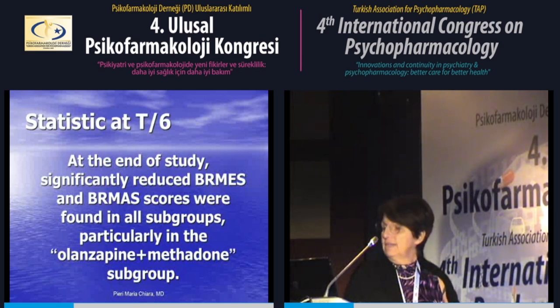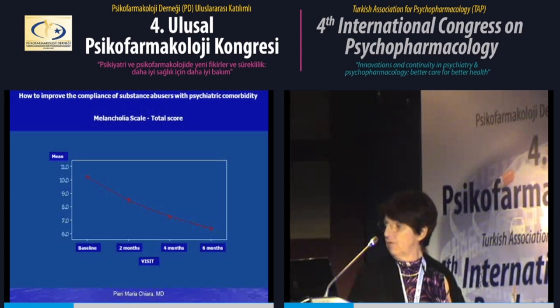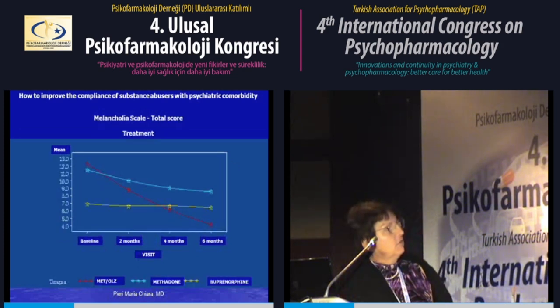The statistics at T6, at the end of the study, showed significantly reduced Bech-Rafaelsen Mania and Melancholia scores in all subgroups, in particular in the first group who took olanzapine and methadone. As you can see in this slide, there is an important decrease of the melancholia score from baseline to 6 months, and for the mania scale from baseline to 6 months.